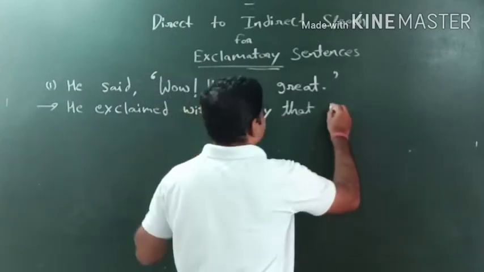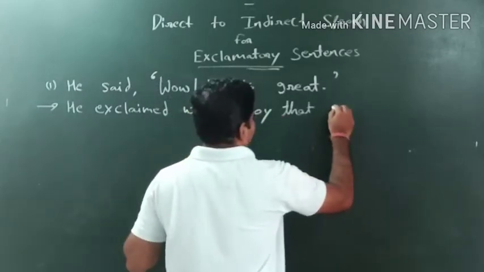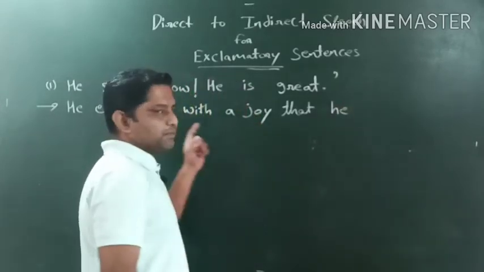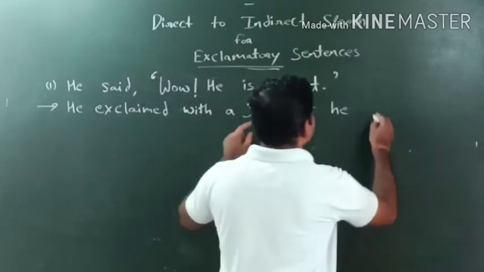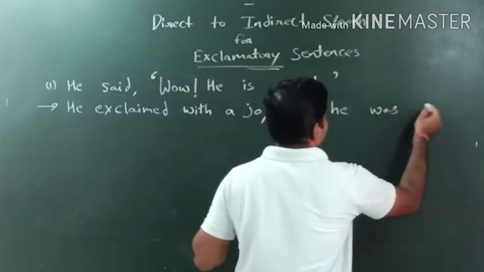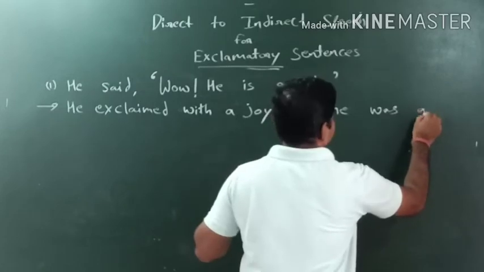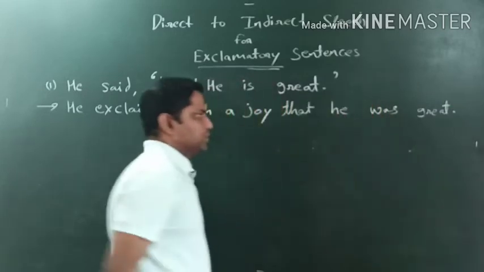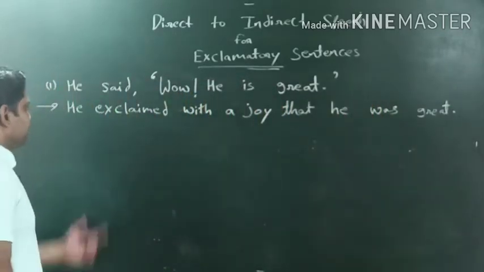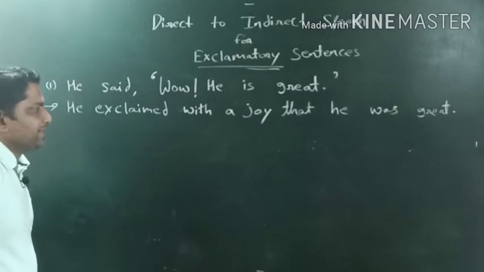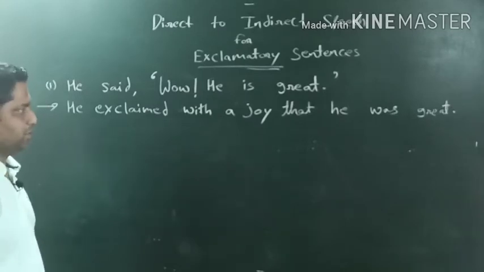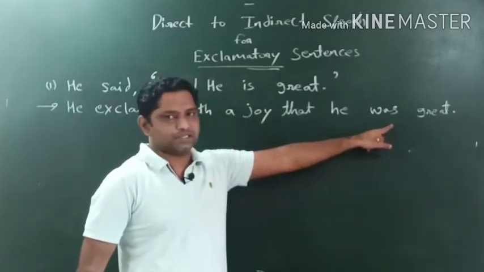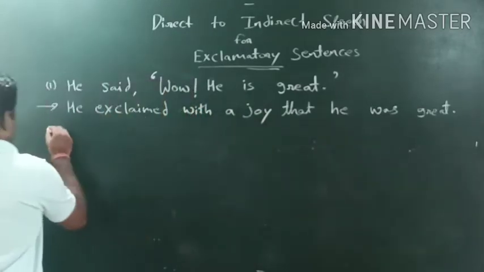Now he is considered a third person, right? Obviously this he will become as it is. Okay, so he exclaimed with a joy that he was great, full stop. So this kind of sentence we will make, right? He exclaimed with a joy that he was great, because the sentence is given in present tense obviously, so we will make it into past tense. This is the rule. Okay, so let's check out another one.